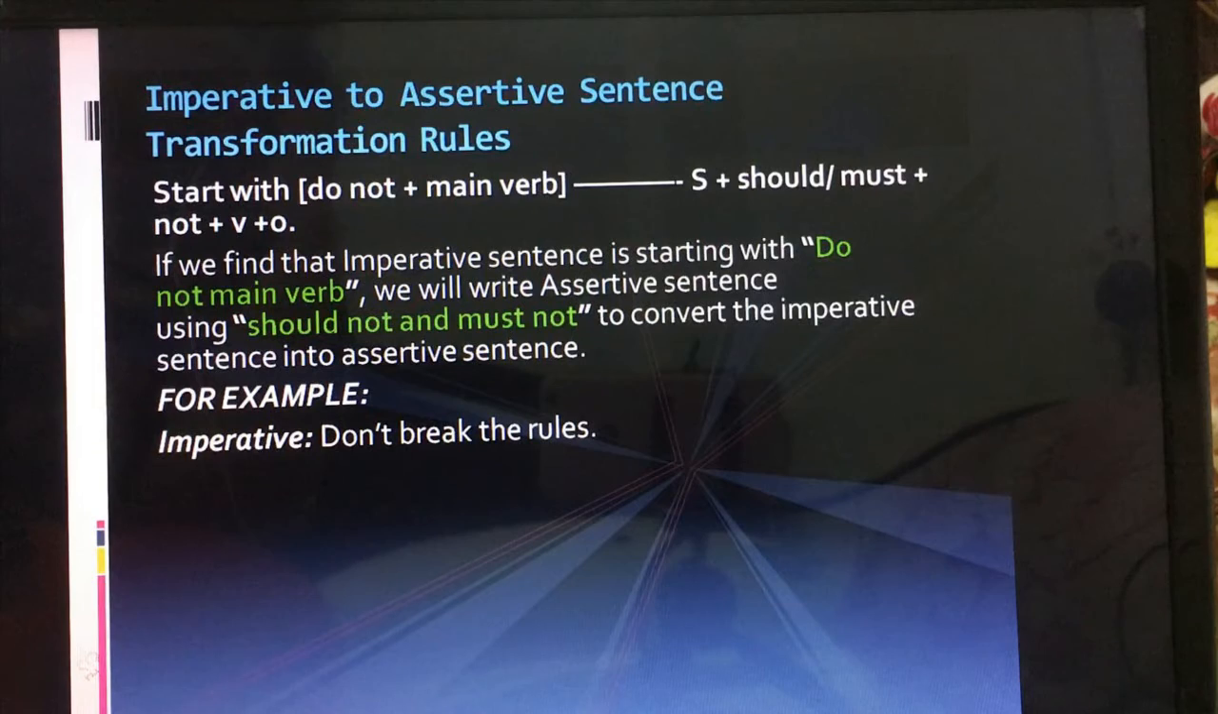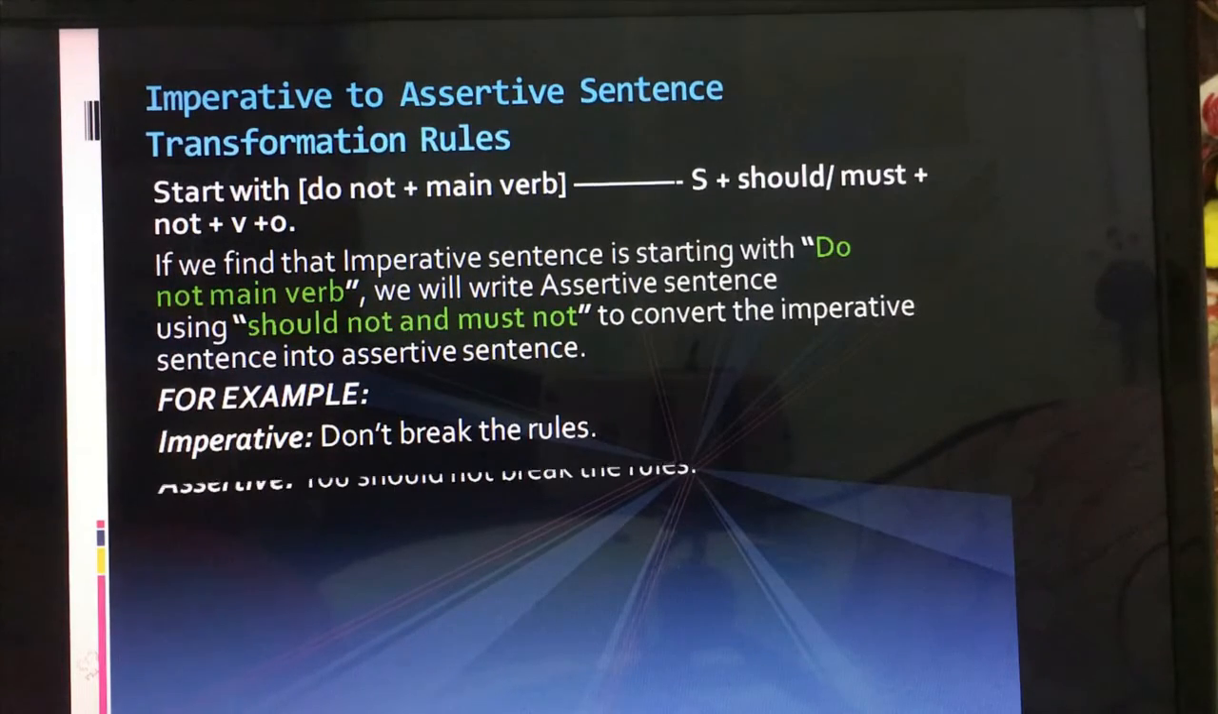Don't break the rules. With don't, do not, we have the main verb, which is break. So if we make it assertive, it becomes like this: you shouldn't or you should not break the rules.